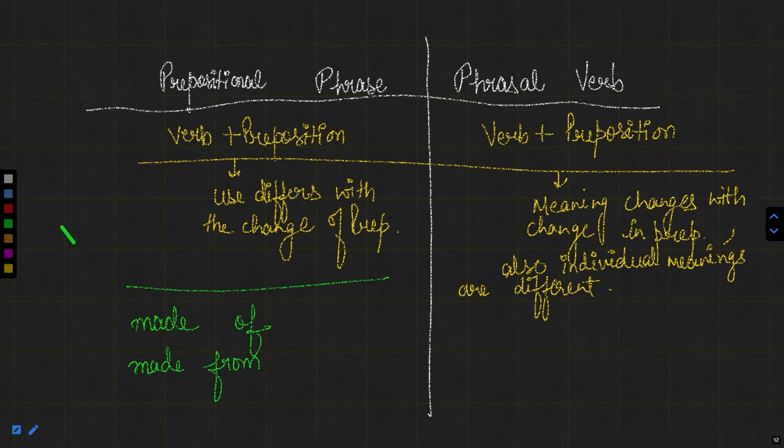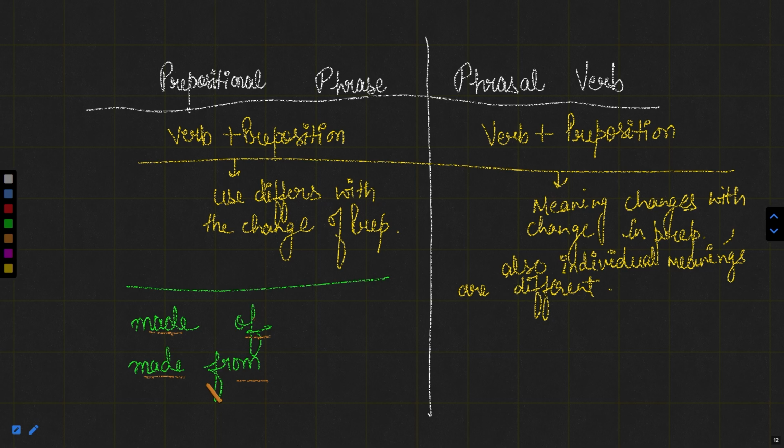Now here, if we see the meaning of made of and made from, we see that the preposition changes in both the phrases, whereas the meaning of made remains the same. That means to give shape to something, to give formation to something, or to form something. For example, if I say my ring is made of gold.